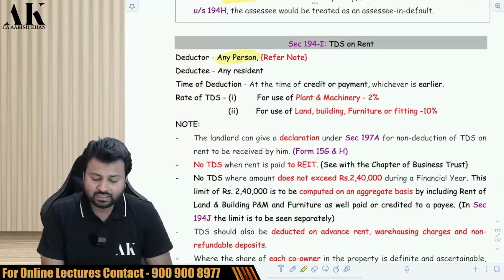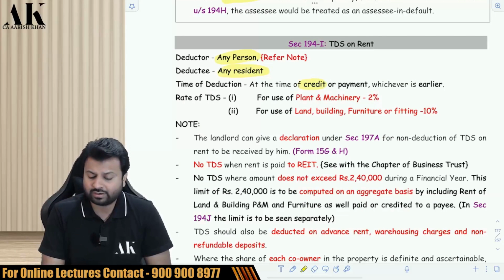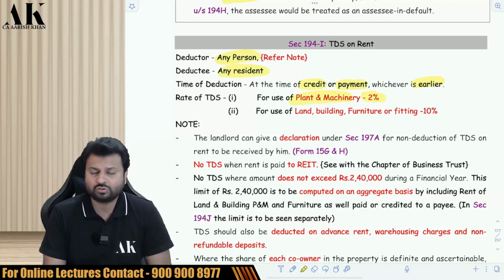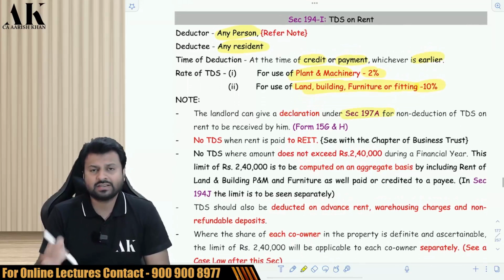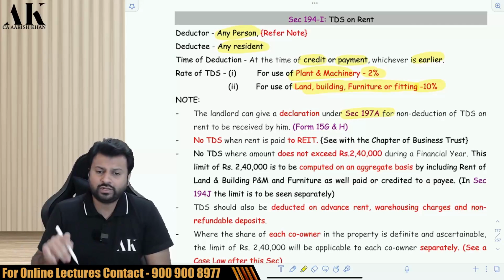194I. Again, here there is any person, refer note. We'll talk about that note in a while. The payee is resident. The TDS will be deducted on credit or payment, whichever is earlier. Now, if you take plant and machinery on rent, then it is 2% TDS. If you take land, building, furniture and fitting, then 10% TDS will be deducted. Now, the other person can give form 15G and 15H. If the other person gives form 15G and 15H, there is no need to deduct TDS.